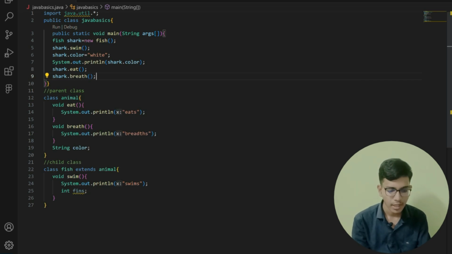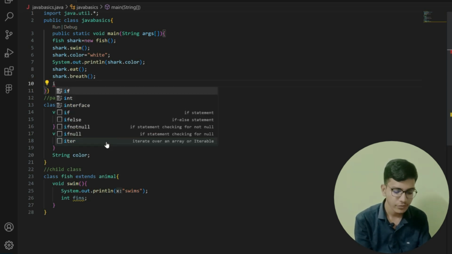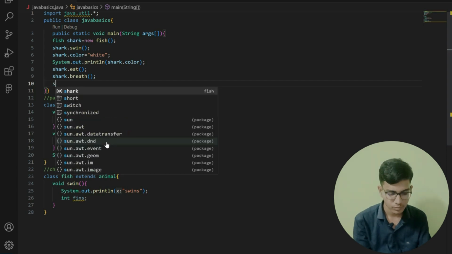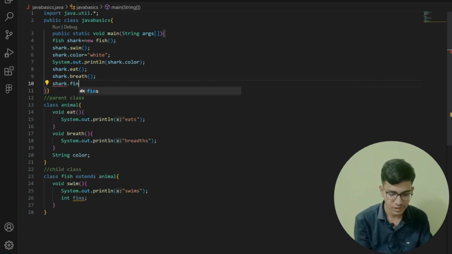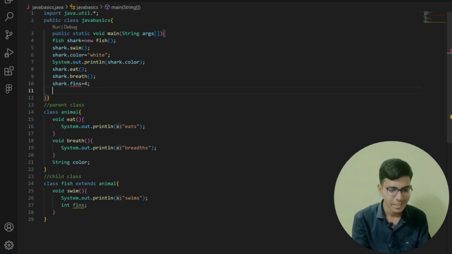Save this, and here let me also give its fins. Shark dot fins. Sharks have around 4 fins, I don't know, but I am giving 4. After that, I am printing its value, system.out.print fins.